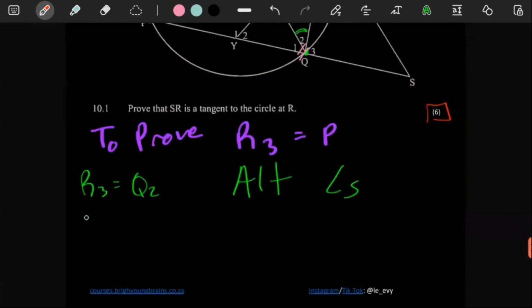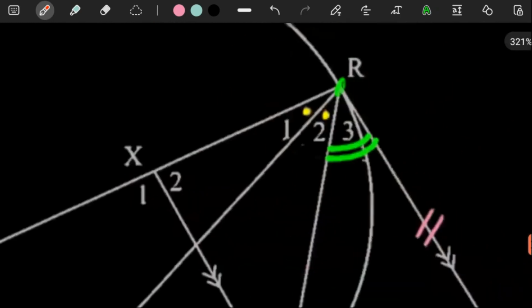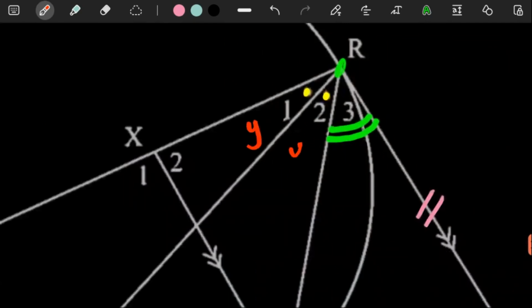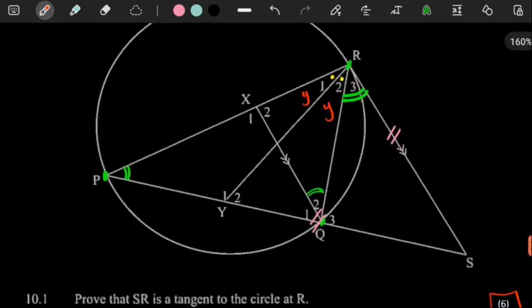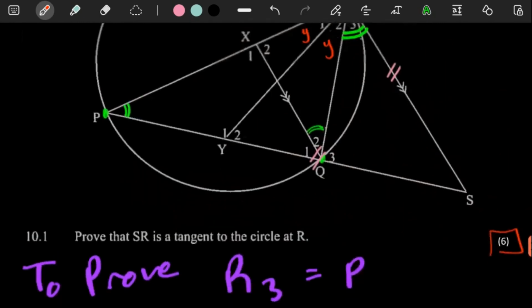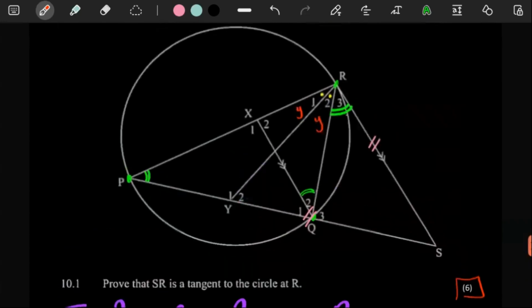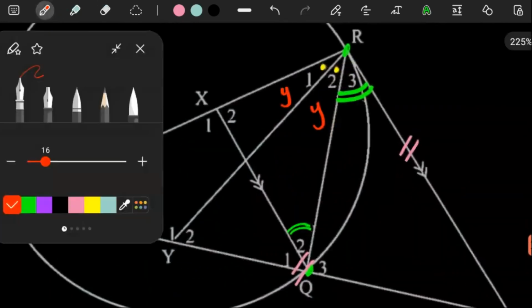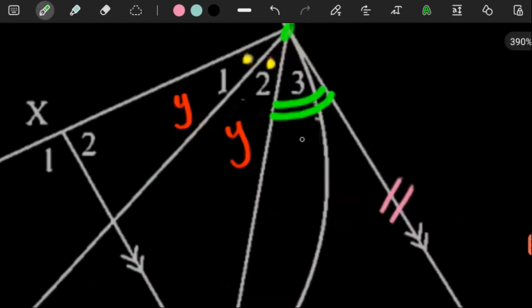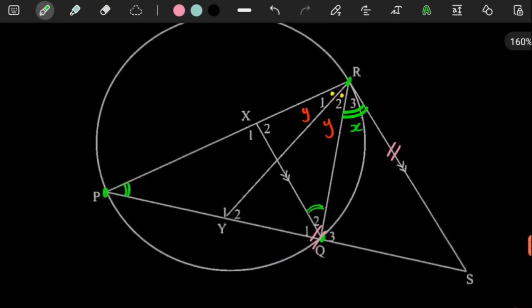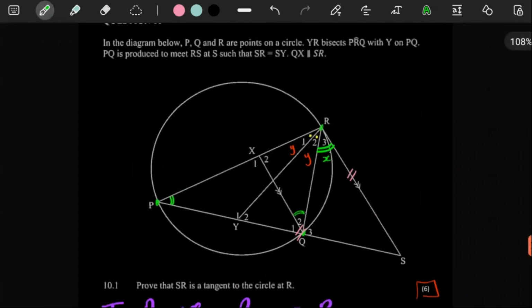Let R1 and R2 be equal to Y. So we label this Y and this Y, and let's make R3 equal to X. If we label this X, I think we will be in a good spot, because this is what I'm trying to do. We have an isosceles triangle here. So in the triangle RSY, we can get Y2.